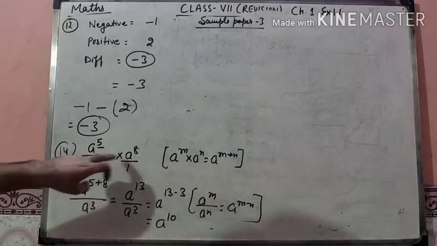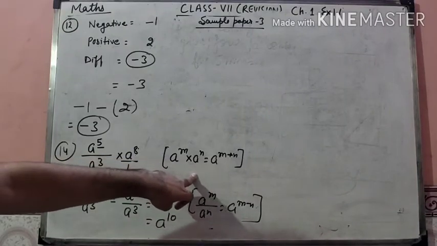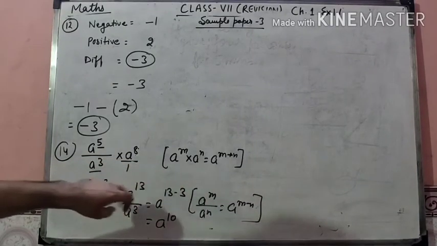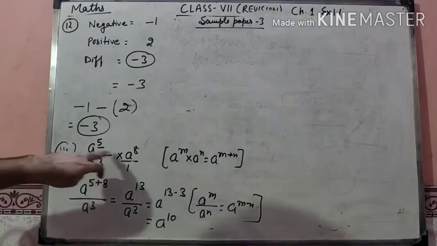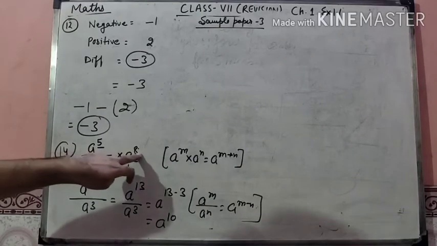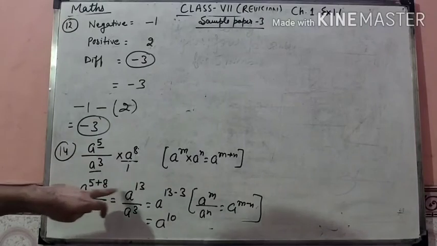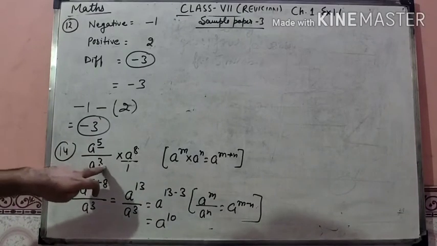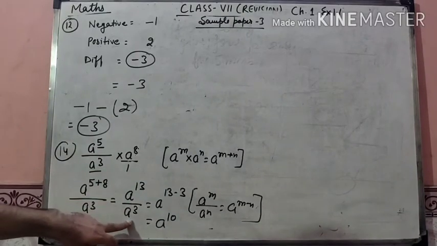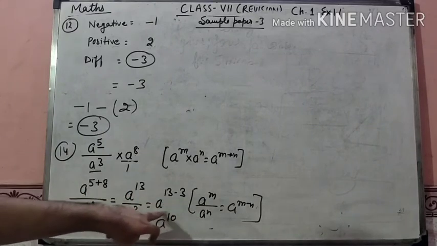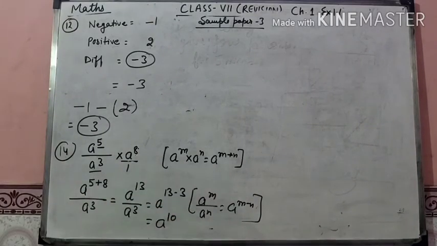According to this law, when the bases are same, powers are added. 8 plus 5, the result is 13. 13 minus 3, the result is 10. This is the part we have attempted.